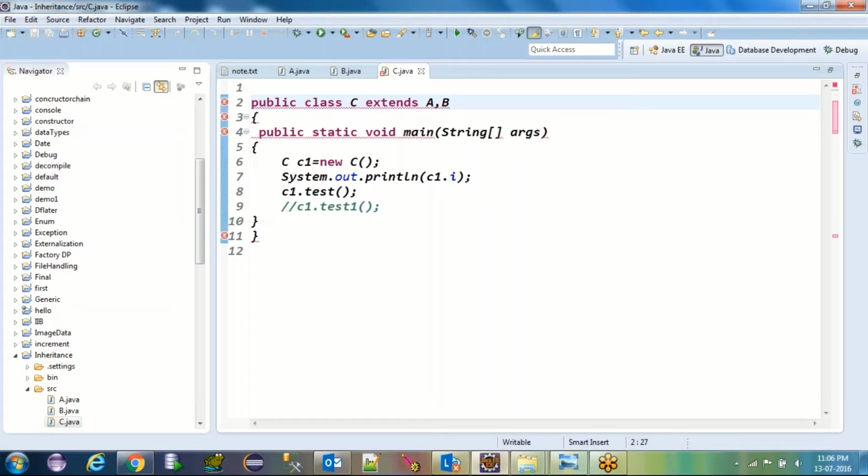In my room there are lots of resources like TV, fridge and all. If I give you the key of my room itself, is it mandatory to tell you that you can use the fridge, you can use the TV? No. It depends on you, right? Whatever resources you want, you can use. Similarly here, you have extended the A class, so whatever things are in the A class, whether a method or variable, you can use that. And that's what the C class is doing.